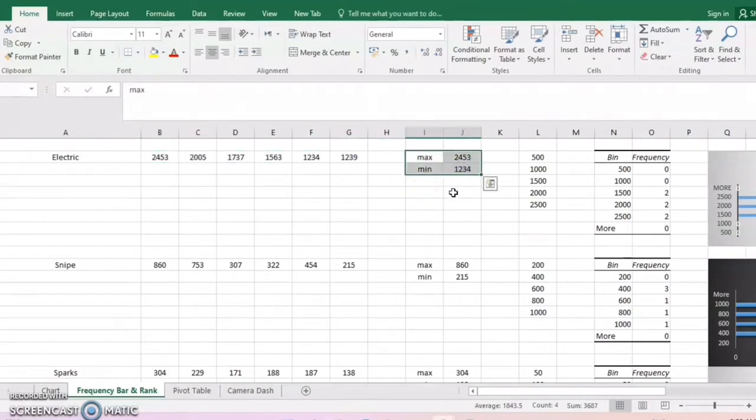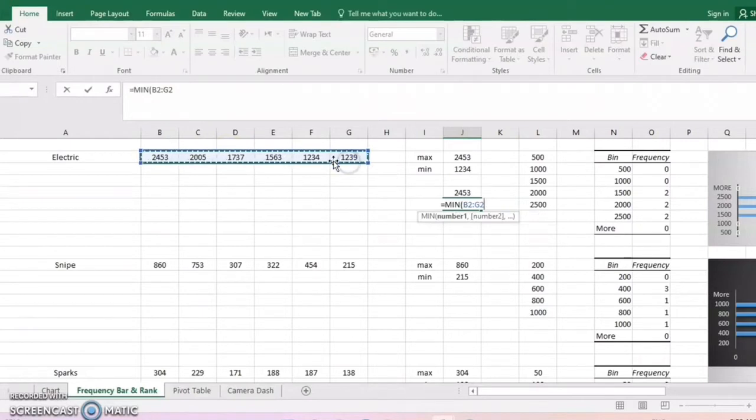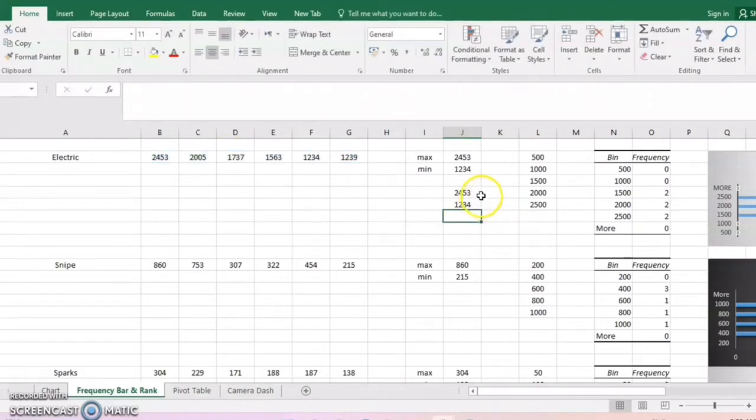First you click the equal sign and type max, and then double click, highlight the whole data, and then enter. For min also, click the equal sign and type min, double click, and then highlight the whole original data and enter. Now you have the max and min value of this data.